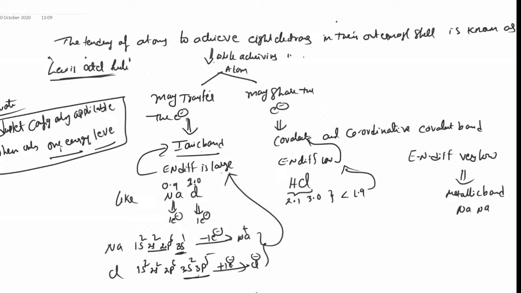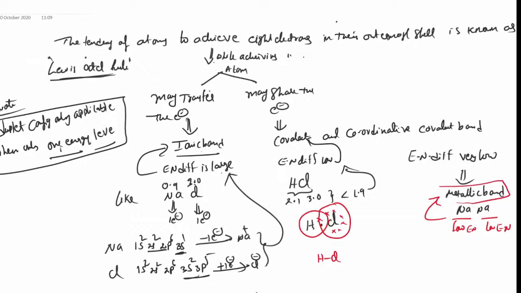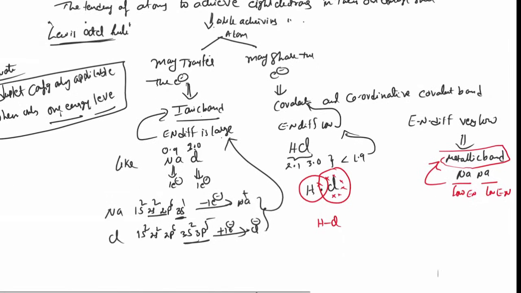Now, hydrogen has 1 valence electron, chlorine has 7 valence electrons. Hydrogen gives 1 electron, chlorine gives 1 electron, both share to form HCl, covalent bond. What about sodium? Both are low electronegative, neither give electron nor take electron. That is why it forms metallic bond. We will discuss about that later. So this is the minimum concept about the ionic bond and covalent bond.